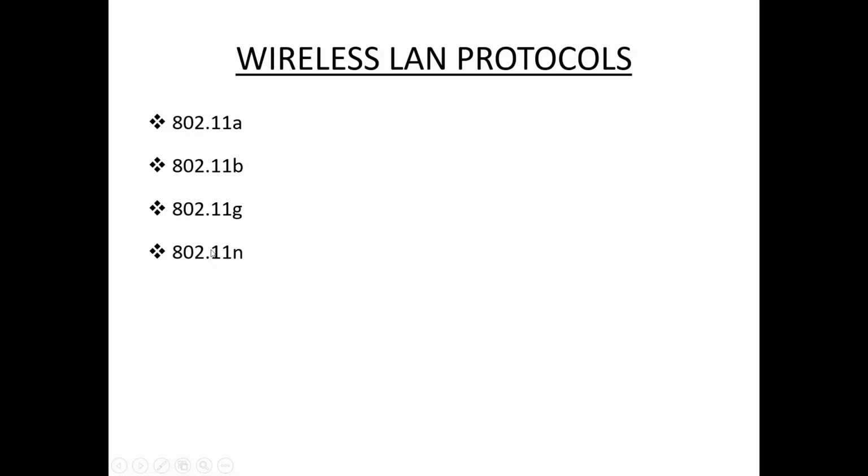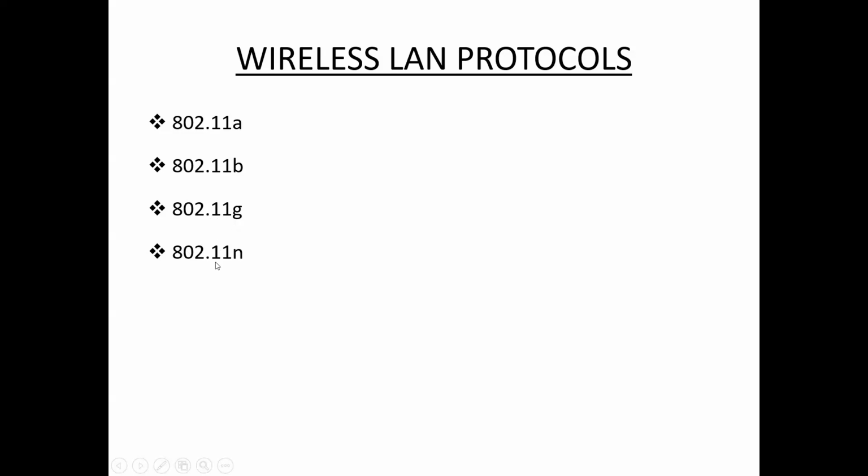That means it supports both the frequency range of 5 GHz, that is 802.11a, and 2.4 GHz, that is 802.11b. 802.11g combines both frequency ranges. And this 802.11g is so expensive to implement.